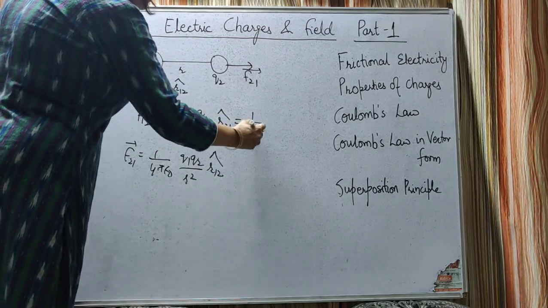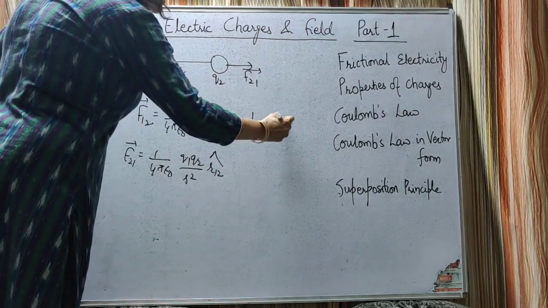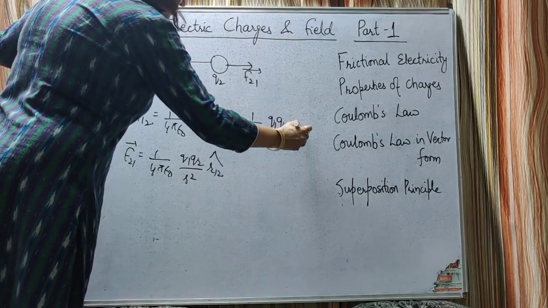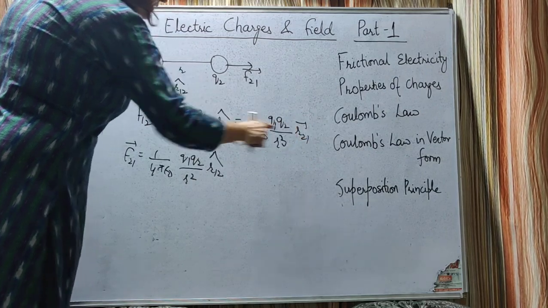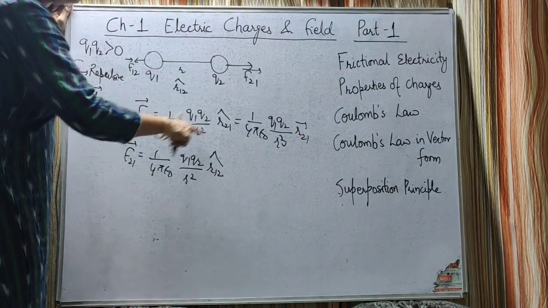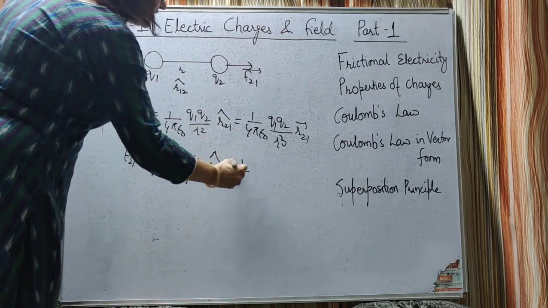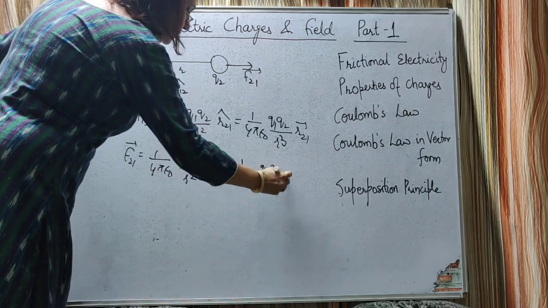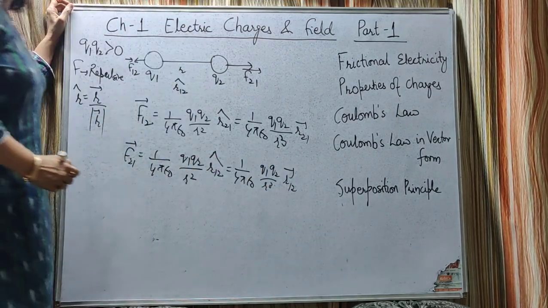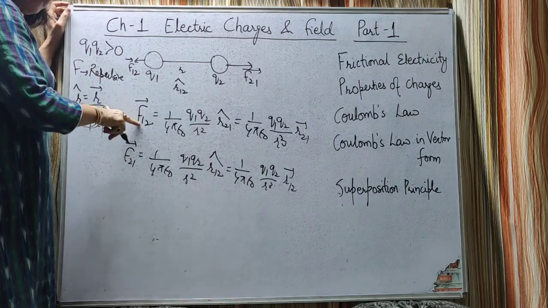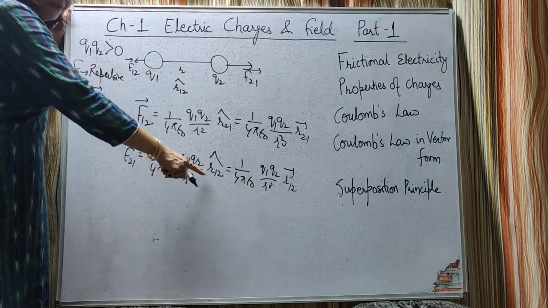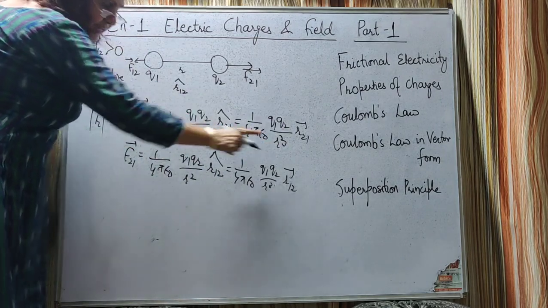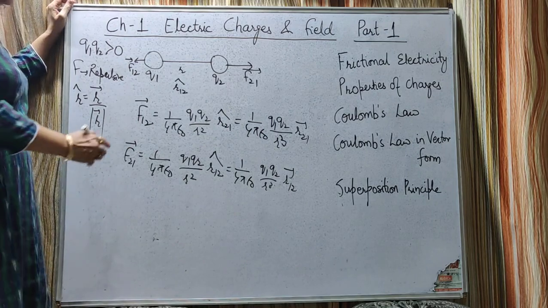So this can also be written as 1 upon 4 pi epsilon naught q1 into q2 upon r cube, r21 vector. The same way this can be written as 1 upon 4 pi epsilon naught q1 into q2 upon r cube, r12 vector. Okay, so whenever we have to give only the direction, we'll write in the form of unit vector only. So when it is unit vector, denominator will be r square; with vector sign, the denominator will be r cube.